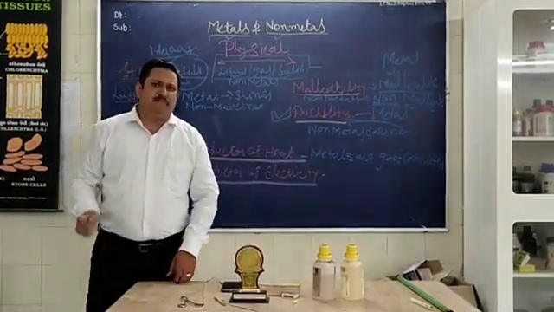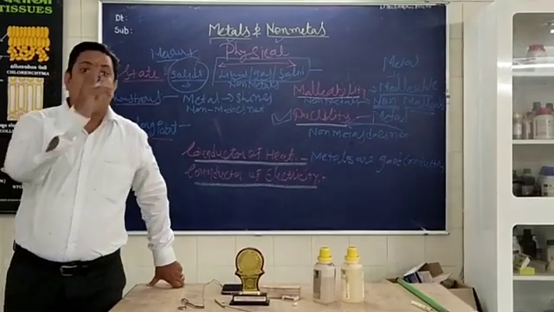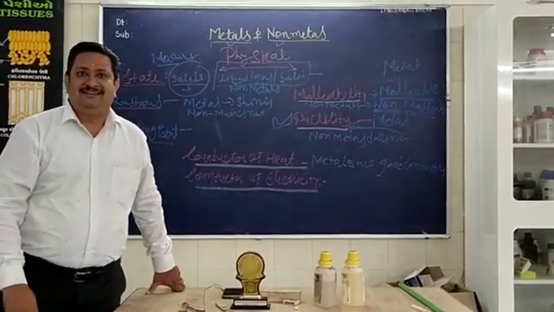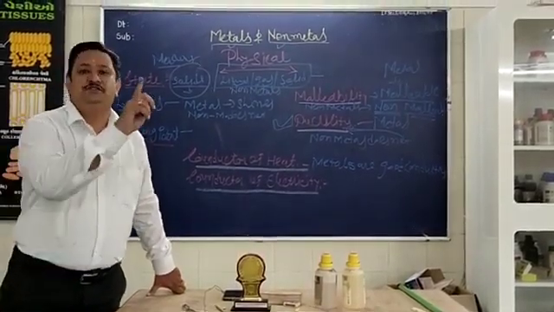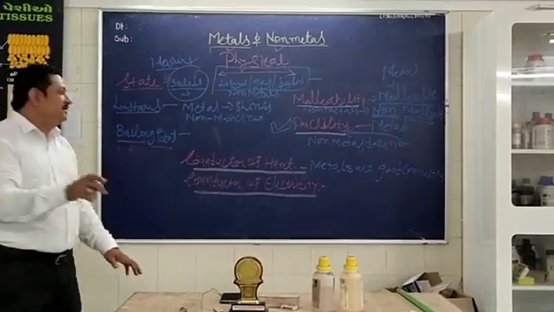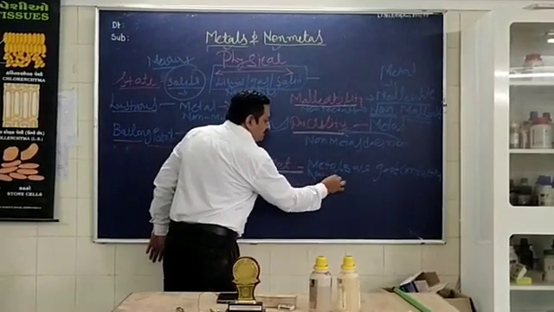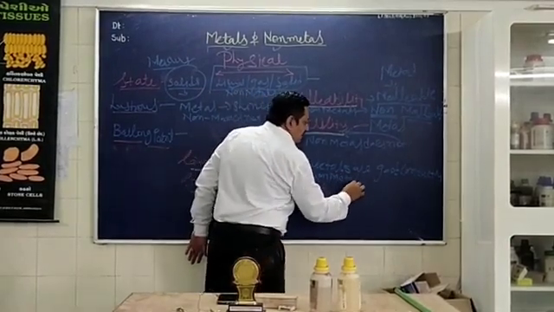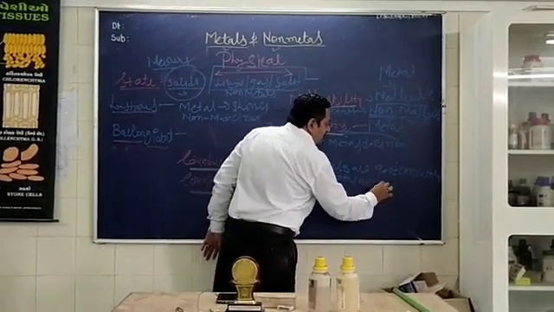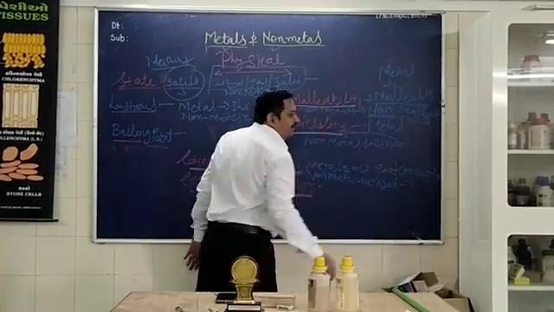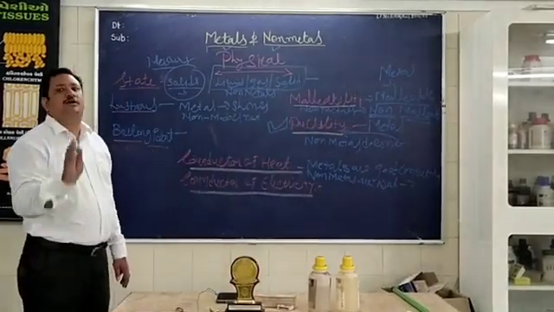Same way, if I pass this thing into pure water, is it possible? It is not possible, and therefore we can tell non-metals are bad conductors of heat. Is it clear, all of you?